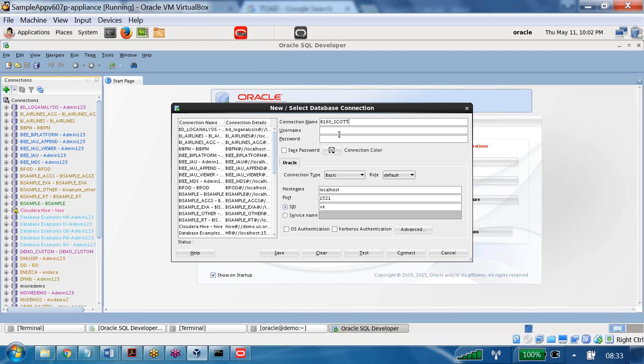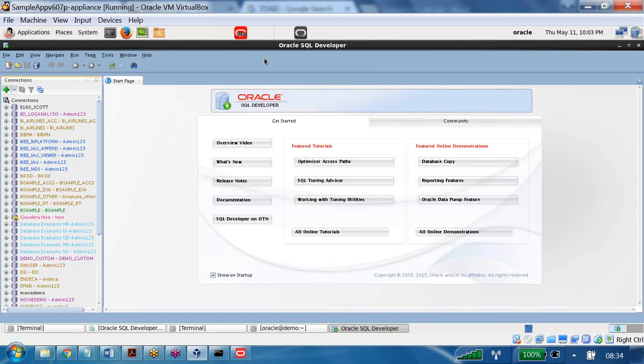I am trying to access Scott, so the username is Scott and the password is Tiger. Then save the password so that next time I need not provide it. Hostname is localhost, port 1521, and SID is ORCL. At the bottom we have the test option. Click on test. Now it is showing Success. Now click on connect.